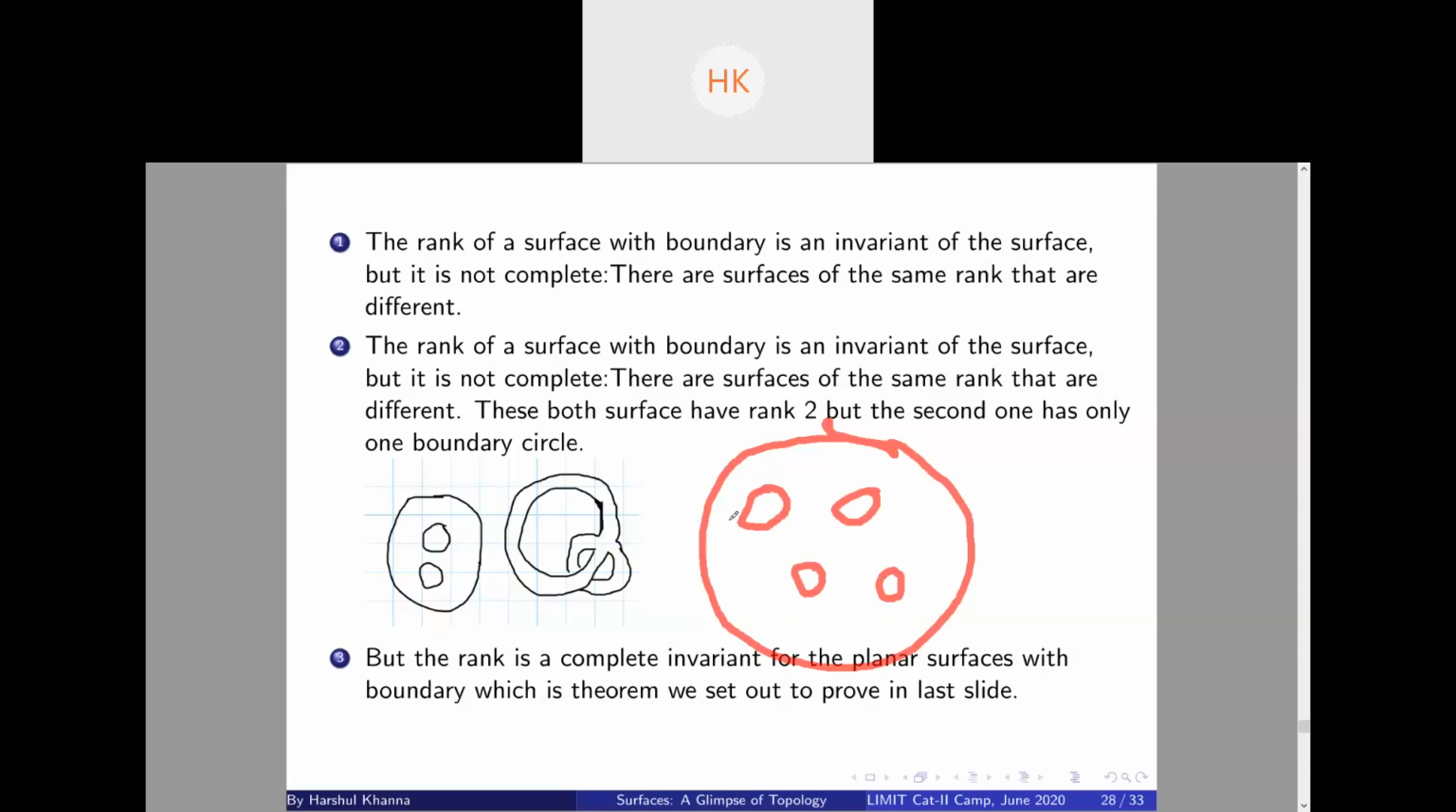And since disks are homeomorphic, we can continuously deform one to another, right? Is this clear? We can use the number of boundary circles to completely determine the planar surface. It essentially becomes a standard surface which has a number of holes removed from a big disk. Is this clear? Just say yes or no.